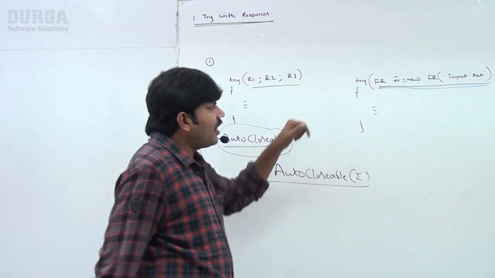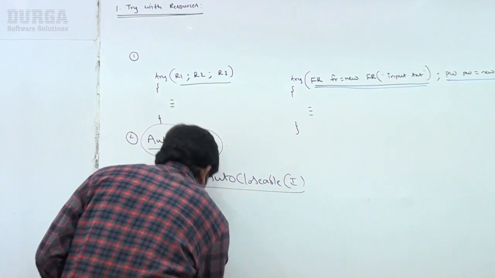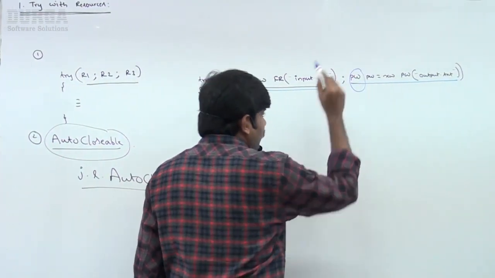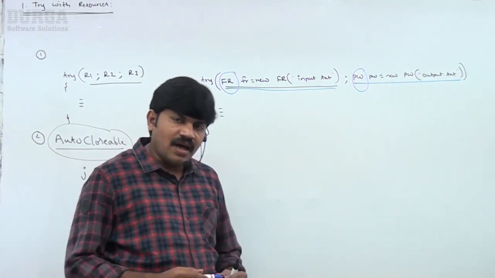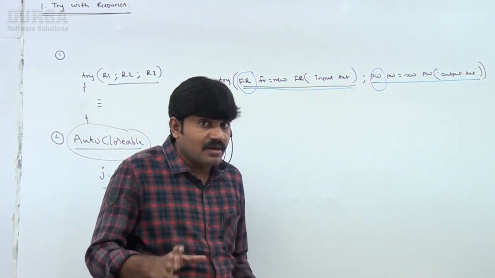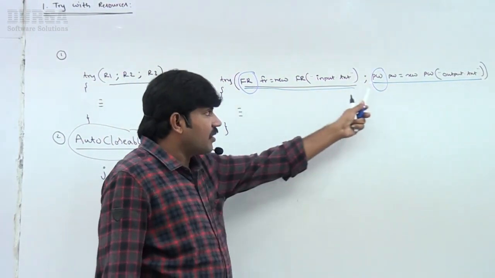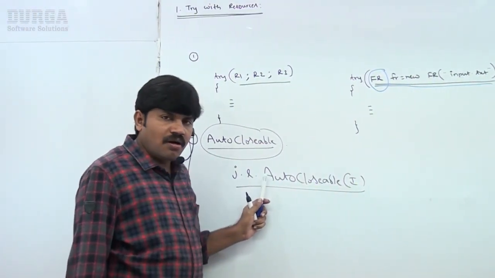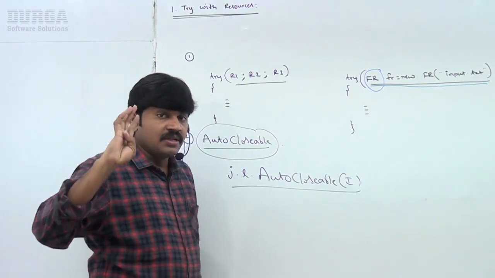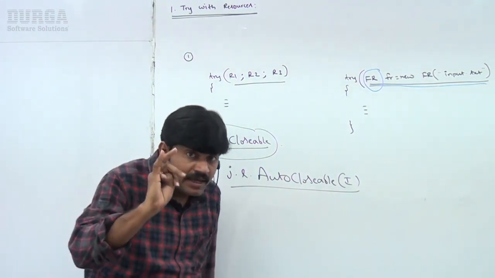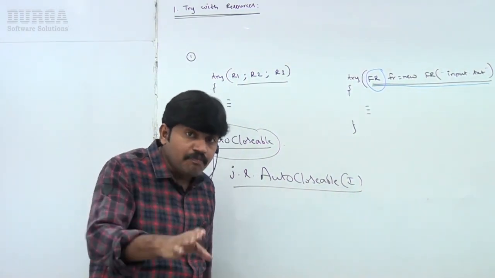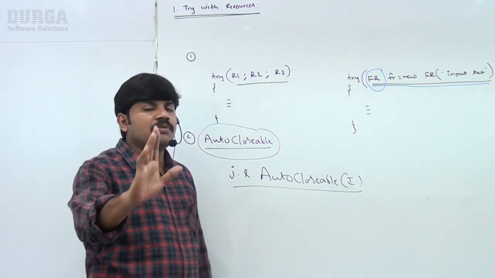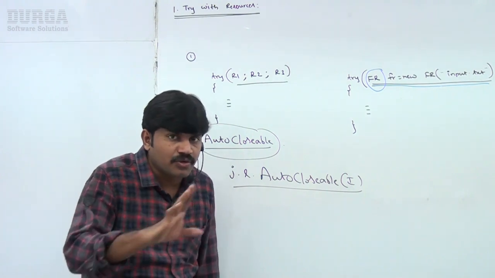Sir, in our last example, which resources did we use? Have you observed? FileReader I used. Next, PrintWriter I used. Sir, these classes already implement java.lang.AutoCloseable. That's why we are not required to do anything. One very important specialty: almost all database related resources, network related resources, file IO related resources already implement the AutoCloseable interface. So being a programmer, we should just be aware of this point; we are not required to do anything.